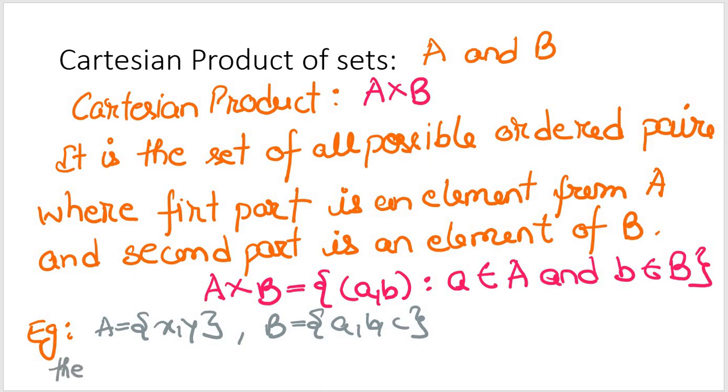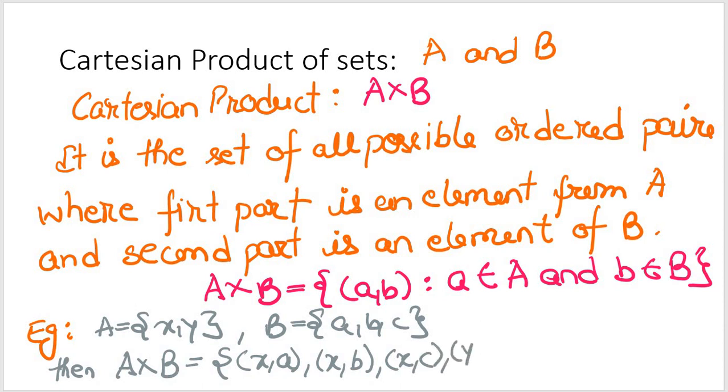In this case, the Cartesian product A cross B will be equal to the first element from the set A, which is x, comma, second element: (x, a), (x, b), (x, c).